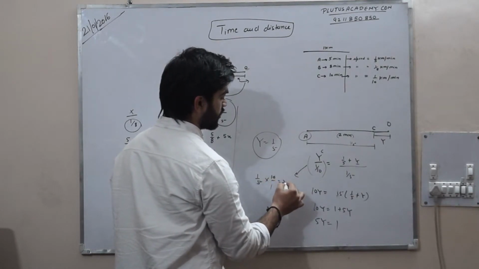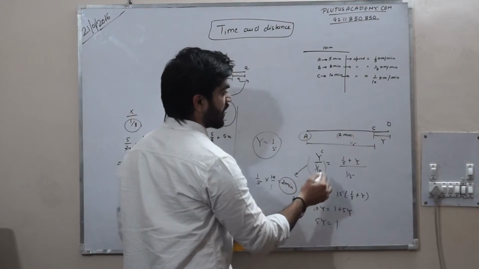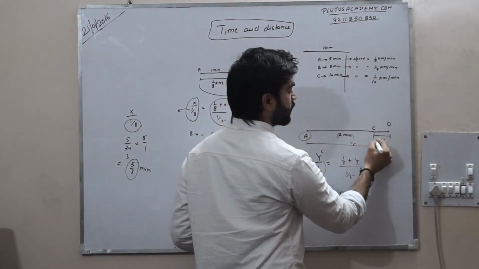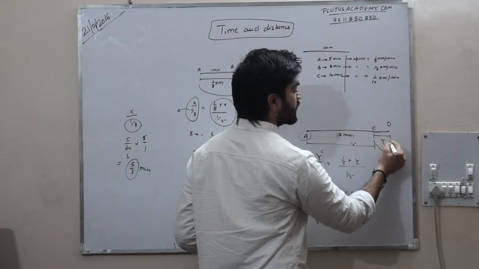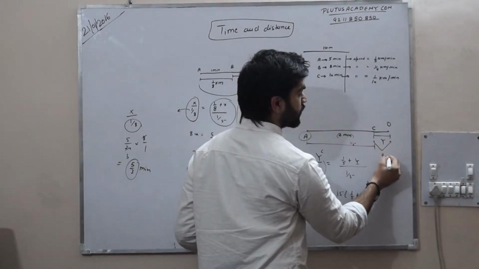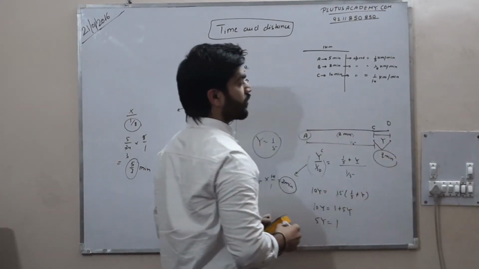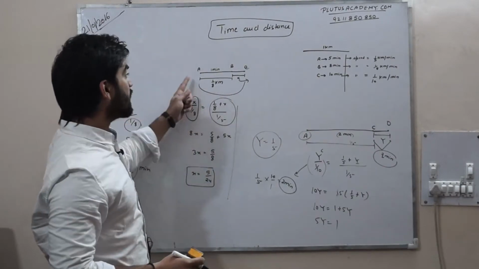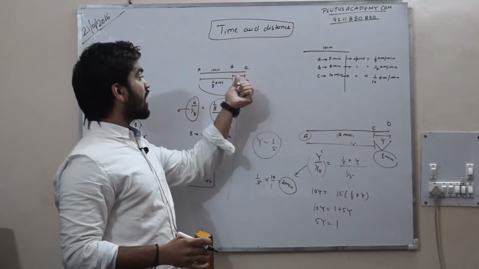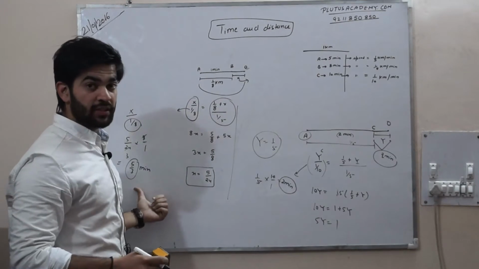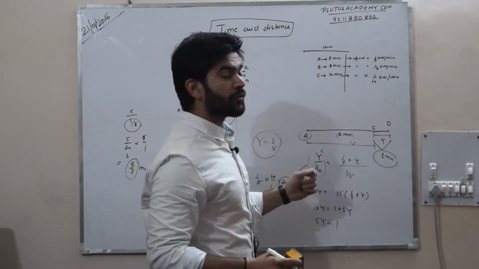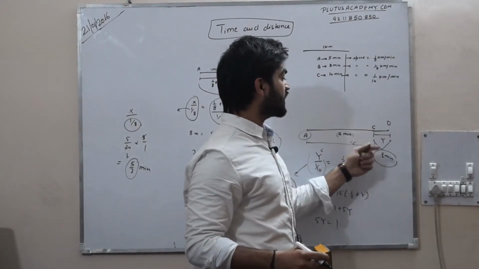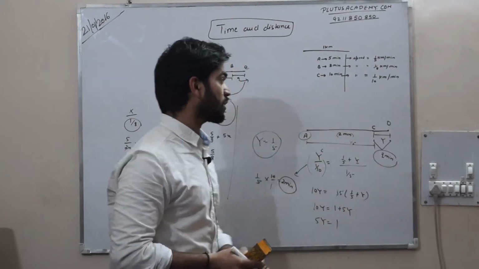So from here to here, the time taken by these two in meeting is 2 minutes. So what is the answer of the first part? A meets B after 5 by 3 minutes, and A meets C after 2 minutes. Okay, so come on, next question.